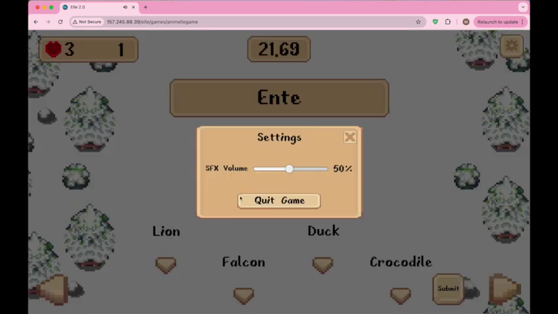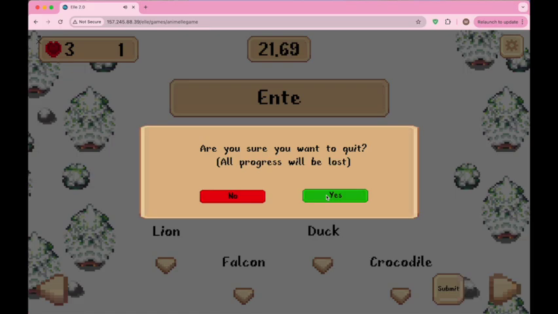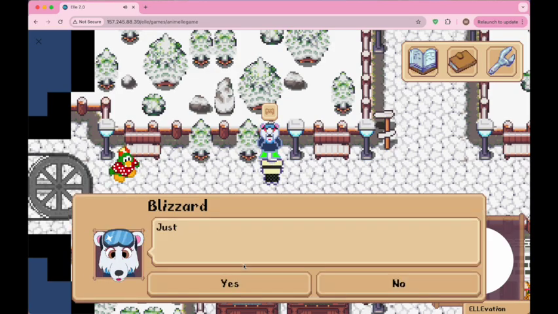There's also a pause menu up here where you can adjust the sound effects volume. But for now, I'm going to quit the game and go back in order to start quiz mode to show how the life system works.